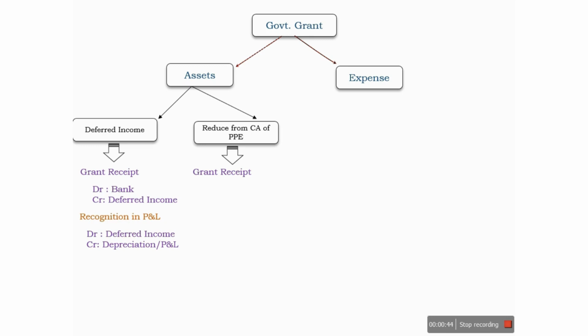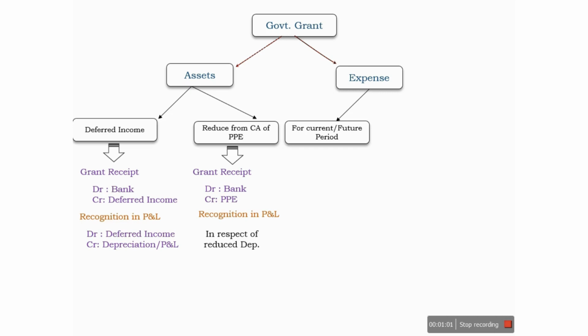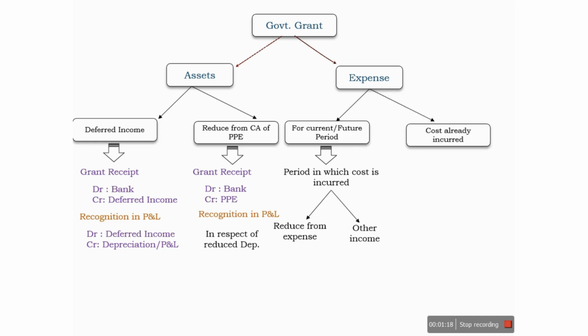In case of reducing the carrying amount of PPE, on receipt of the grant we will debit the bank and reduce the carrying amount of PPE. By this approach, it will impact the P&L through reduced depreciation. In case of expense nature, whether the expense relates to the current period or a future period, as per the matching concept the government grant will be recognized in the period in which the cost is incurred, either reduced from the expenses or shown in other income. And in case the cost has already been incurred, we have to recognize the government grant in the profit and loss account.